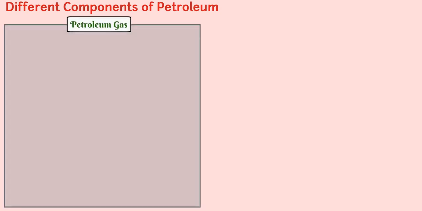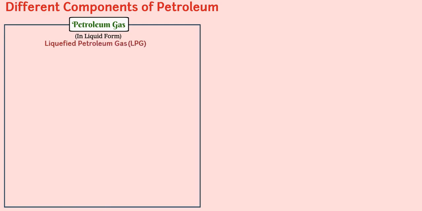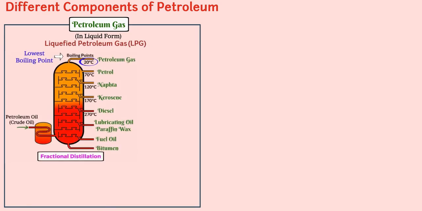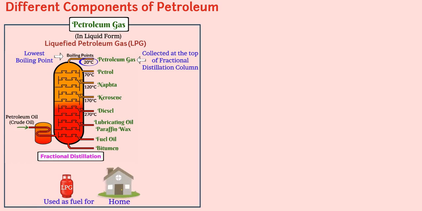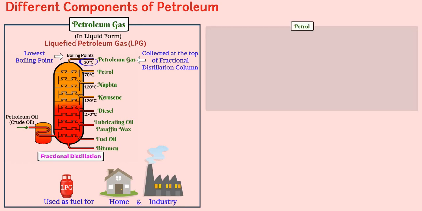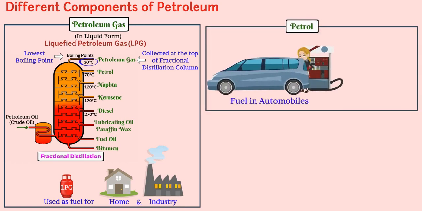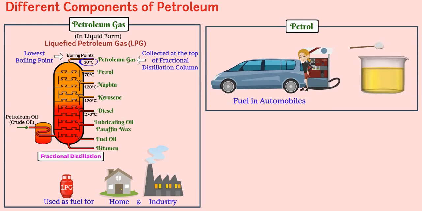Different components are obtained. Petroleum gas in liquid form, called liquefied petroleum gas, has the lowest boiling point, so it is collected at the top of the fractional distillation column. It is used as fuel for home and industry. Subsequently, we obtain petrol, which is fuel in automobiles. It is also a good solvent.